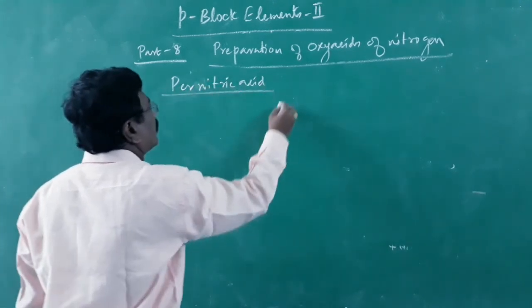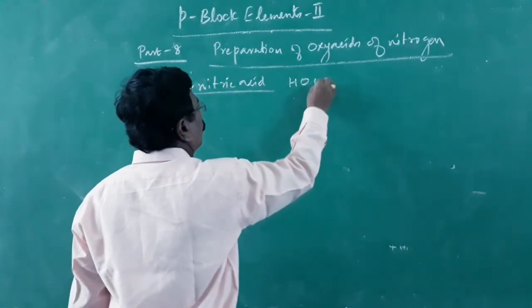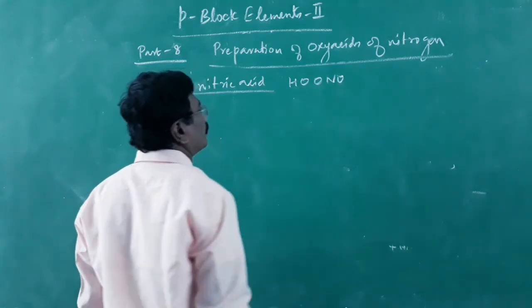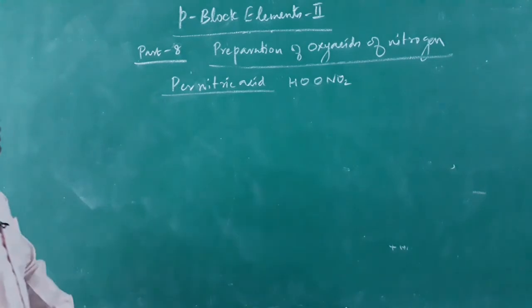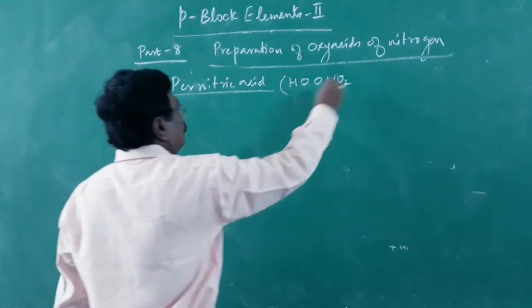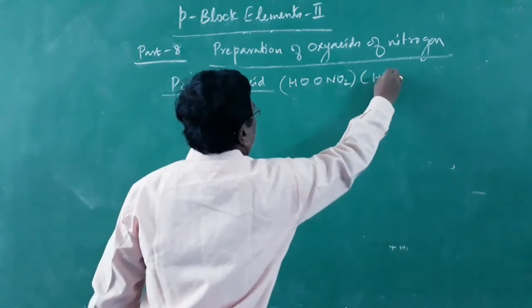Pernitric acid. HOONO2. HOONO2. OHNO2 is nitric acid. HOONO2 is pernitric acid. Simply HNO4.